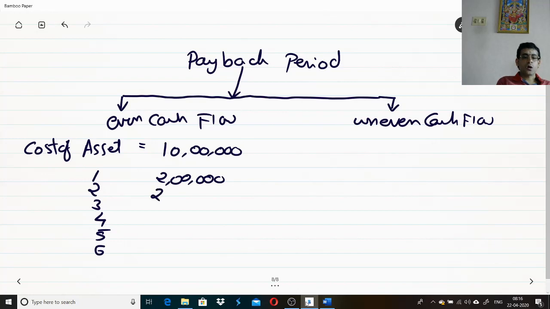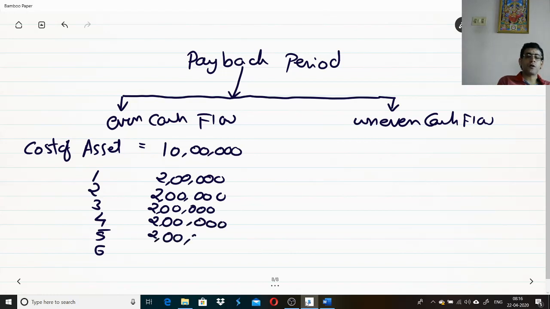Year 2, also 2 lakhs. Year 3, also 2 lakhs. Like that, whatever years your business runs, all the years your cash flow is uniform. Then I can call this uniform cash flows.